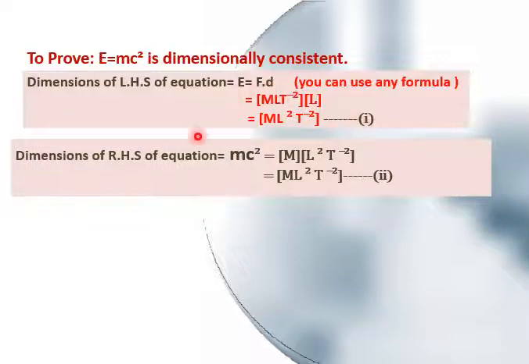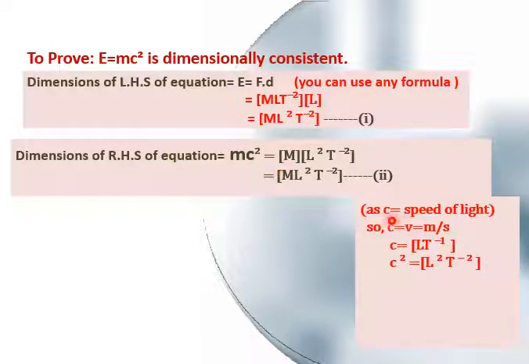Now moving on to the right hand side of this equation, mc square, where c is the speed of light. I am writing it as v because they both have the same unit of meter per second. So the dimensions will become, for meter capital L, and for second capital T, so LT minus 1.